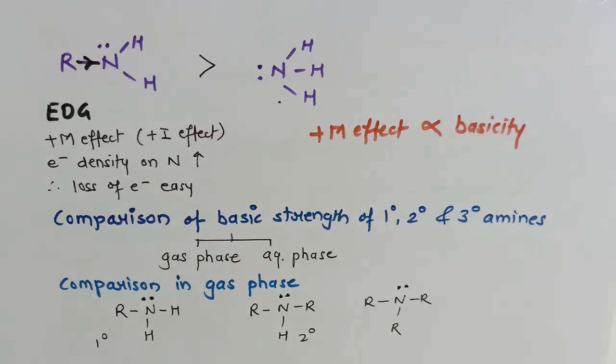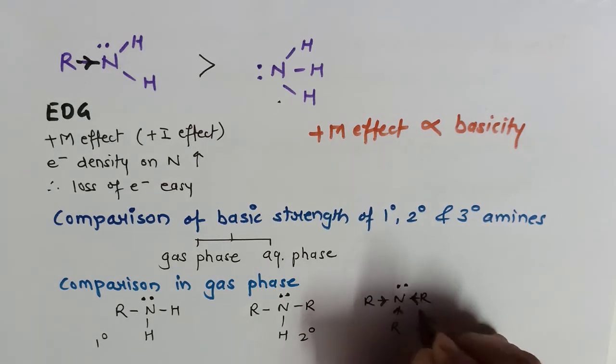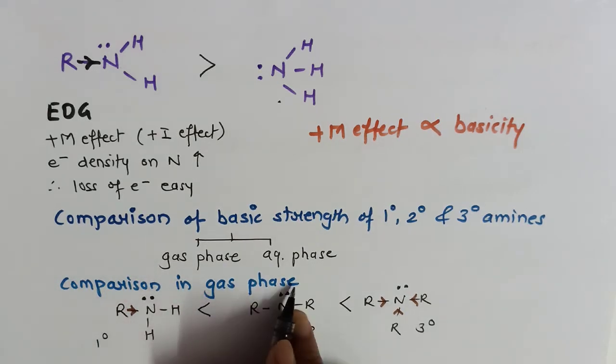Now what you are able to observe here, especially in case of 3 degree amines, there are 3 large bulky alkyl groups. So all these three alkyl groups, they will act as electron donating. Plus I effect will be more because of three bulky alkyl groups. Comparatively in 1 degree amine, there is only one alkyl group which will donate its electron. Therefore plus I effect in case of 1 degree amine will be less, and therefore the order will be 1 degree amine least basic and 3 degree amine will be more basic in gaseous phase.